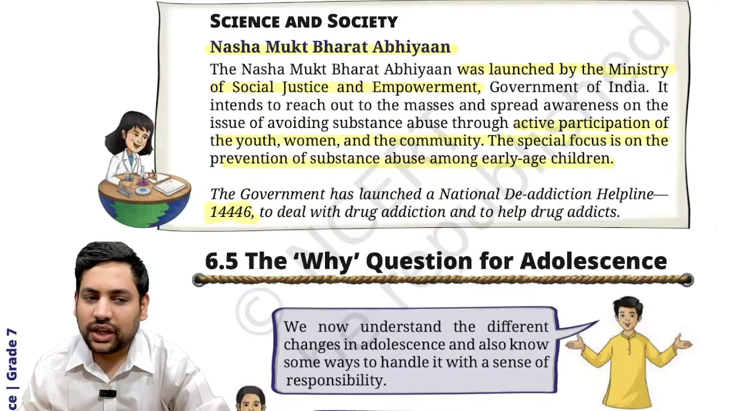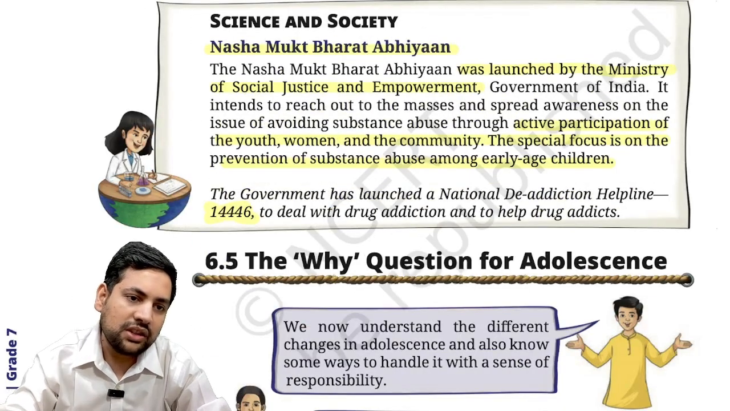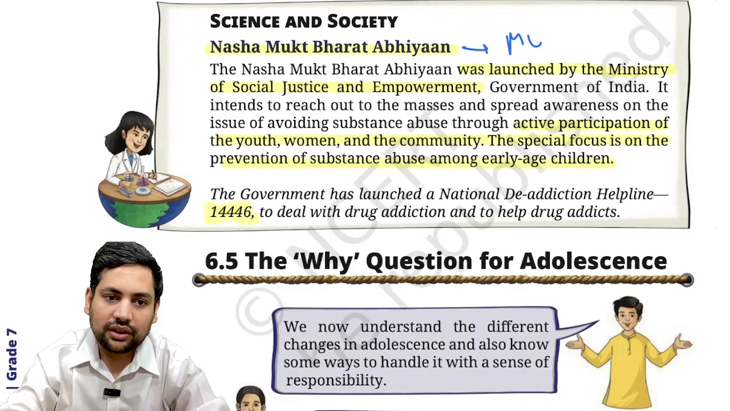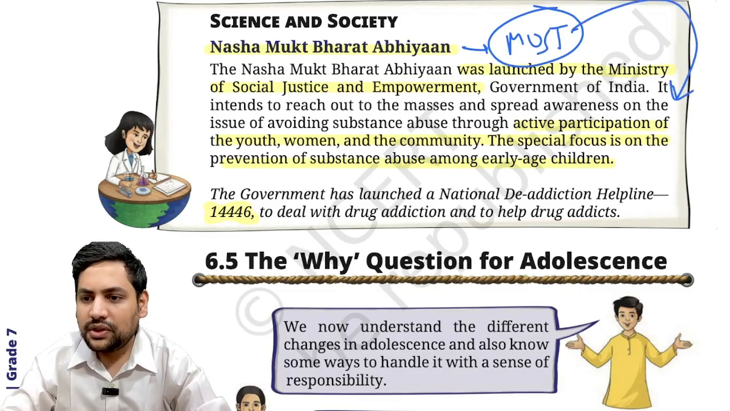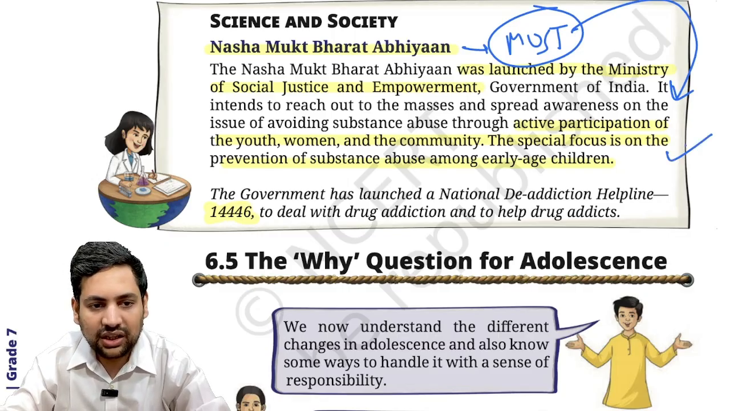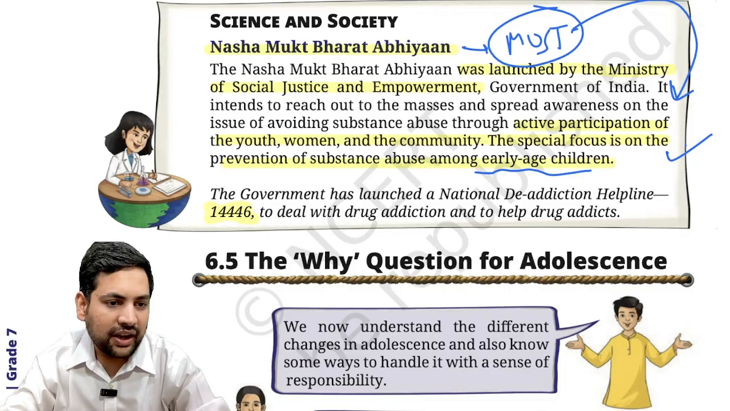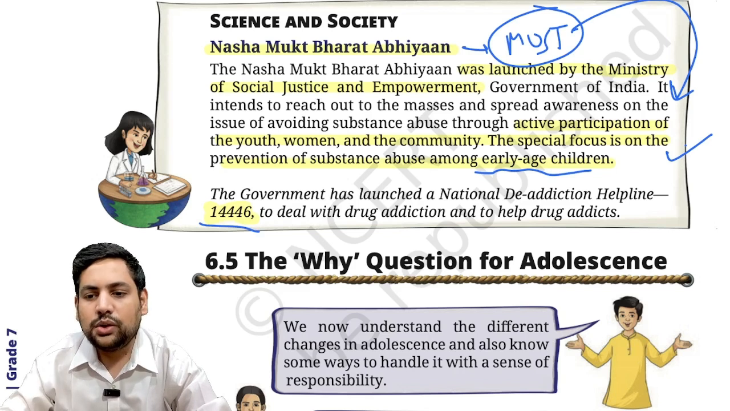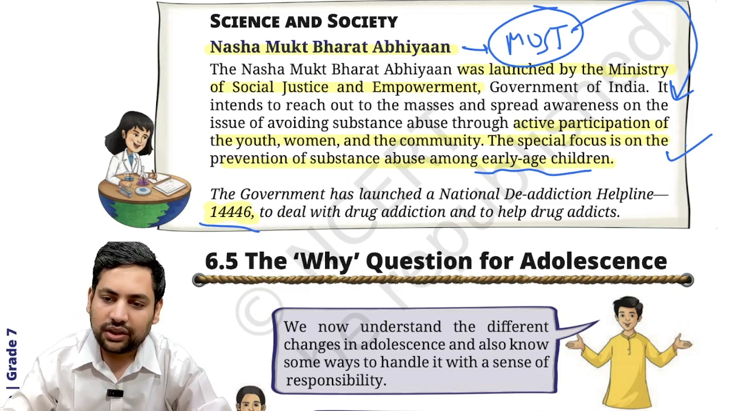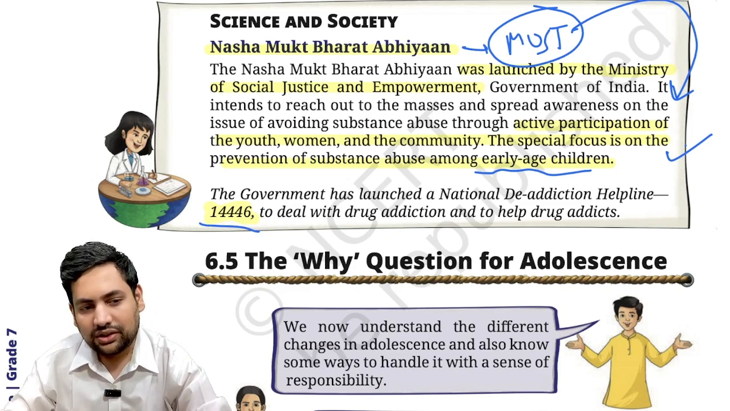Then Nasha Mukt Bharat Abhiyan. This is launched by the Ministry of Social Justice and Empowerment. Basically, this is about active participation of youth, women, and community to take people away from all these substance abuse, especially early age children. They also have a helpline, 14446, on which you can call and say that you want to leave, let's say, cigarettes, but you are not able to. Then there is a counselor, she will talk to you and tell you how this whole system works.